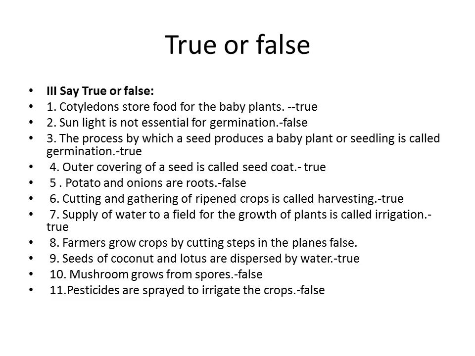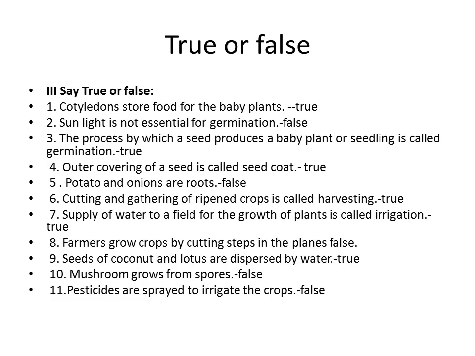Sixth one, cutting and gathering of the ripened food is called harvesting. Yes, cutting and gathering is called harvesting. Cutting the plants is harvesting. So it is true. Seventh one, supply of water to the field for the growth of the plants.